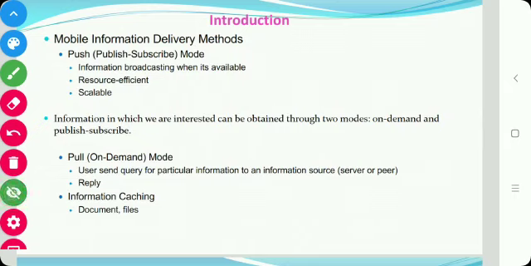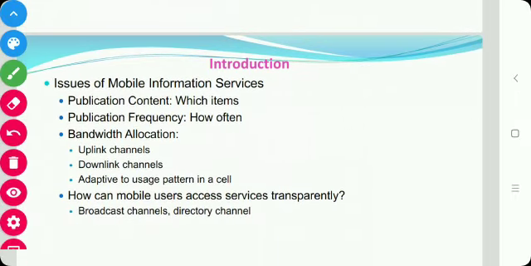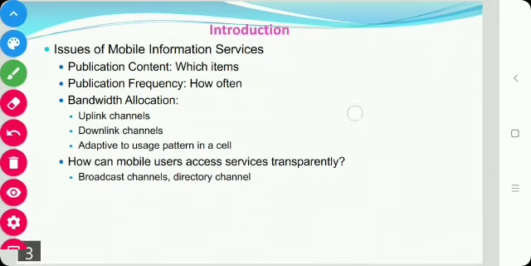In pull mode we have to query the information source for the particular information, and that information provider will provide us the service. And the second is publish subscribe mode, where the information is broadcast on various channels. In mobile computing, the publish subscribe mode is combined with the broadcast nature of wireless communication to provide resource efficient and scalable information delivery.